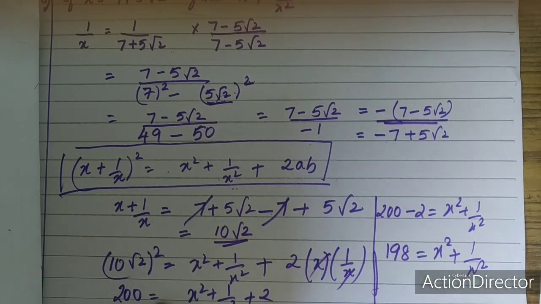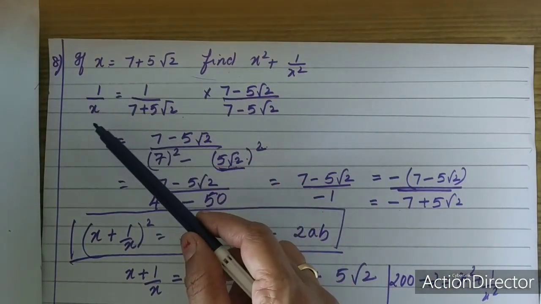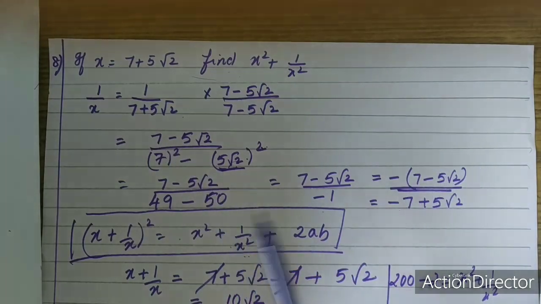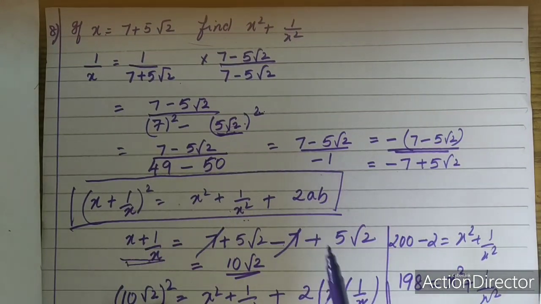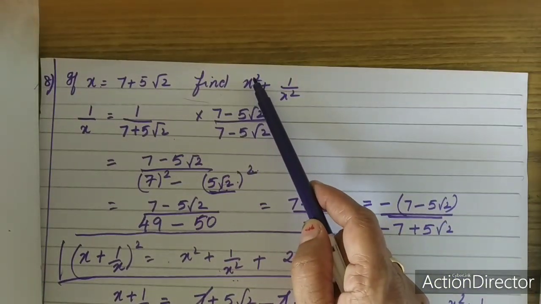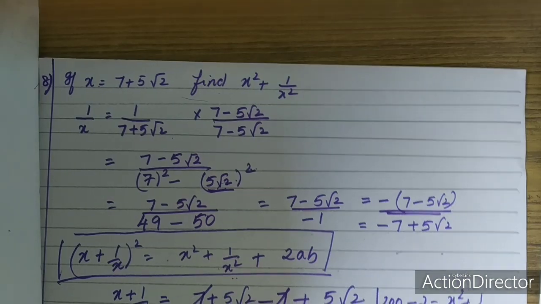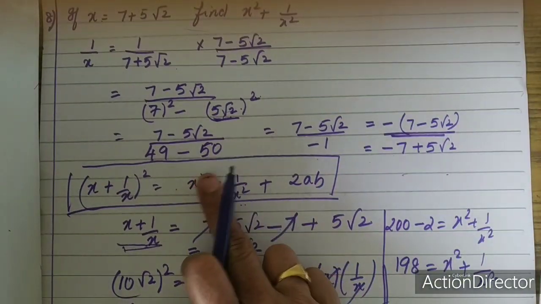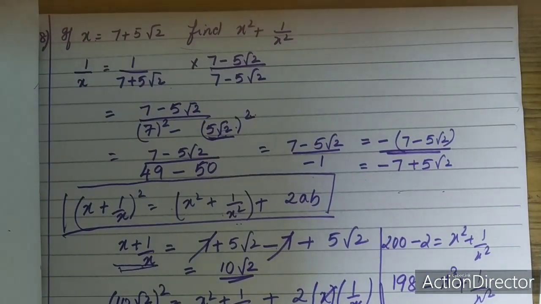This is a very easy method to do. First you have to find x, which will be given in the question. So immediately you find 1 by x. 1 by x, already you know how to find. It is nothing but the rationalization. After that always you find x plus 1 by x. So then you can easily put it in the identity. Some of you are squaring x square, x you are squaring separately, and x square 1 by x you are squaring separately, which is a little bit tedious. Instead of that, you can directly use this identity and find the value of x square plus 1 by x square. This is an easy method.